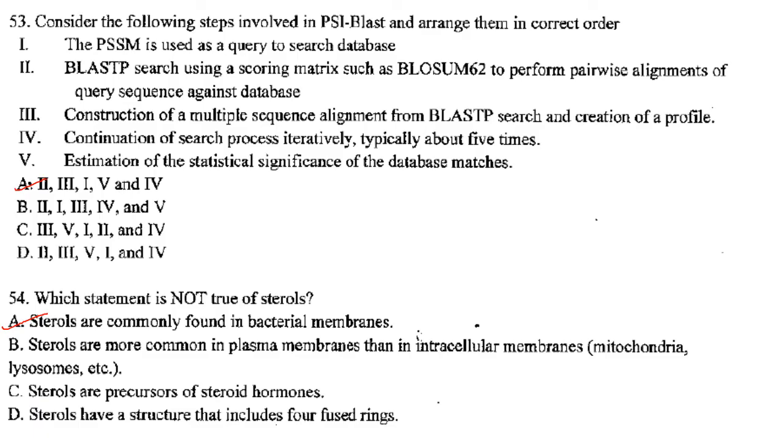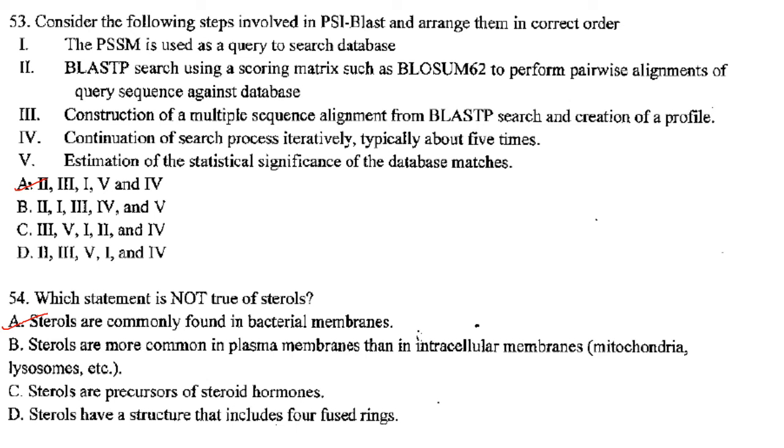Then next one. Consider the following steps involved in PSI-BLAST and arrange them in correct order. So the order here is, first one will be BLASTP search using a scoring matrix such as BLOSUM62 to perform pairwise alignments of the query sequence against the database. Then construction of a multiple sequence alignment from BLASTP search and creation of a profile. Then the PSSM is used as a query to search database.